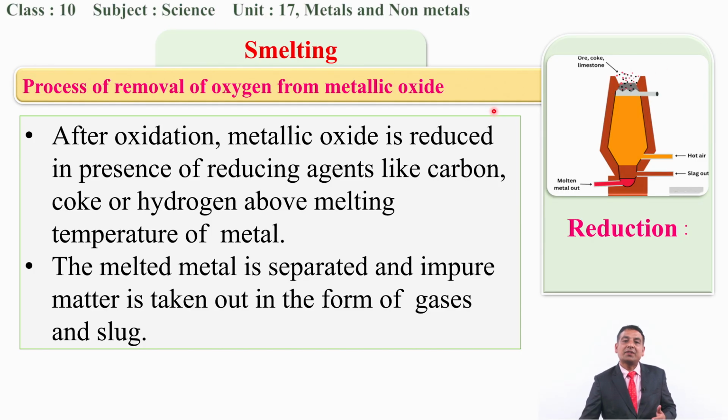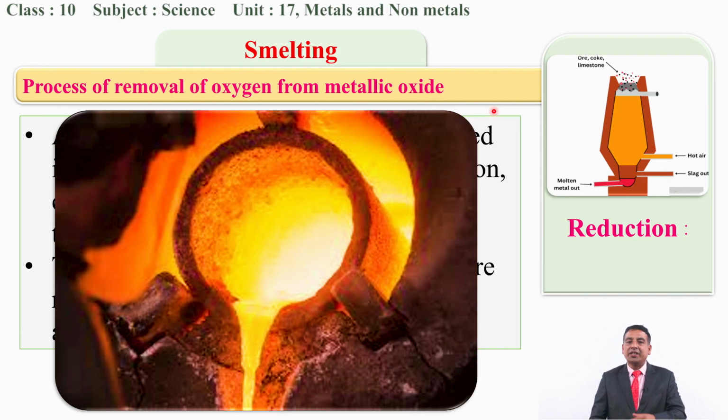So this is all about the smelting process. It is also one of the reduction processes during the metallurgical process of the extraction of metal from the ores. You can see here inside this kiln, the heat and the molten mass; this is the internal structure of this smelting kiln.